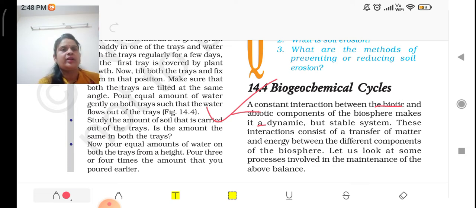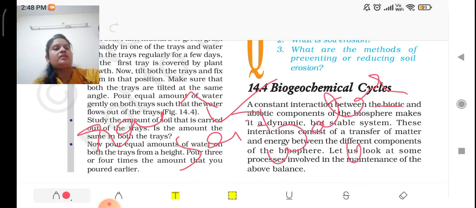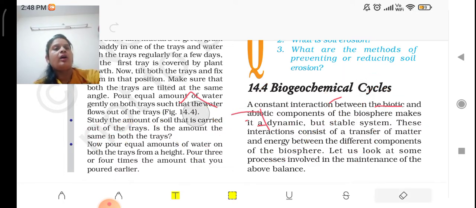Abiotic components are soil, air, water, the rain, temperature. So when they interact with each other, this is called the biogeochemical cycle.